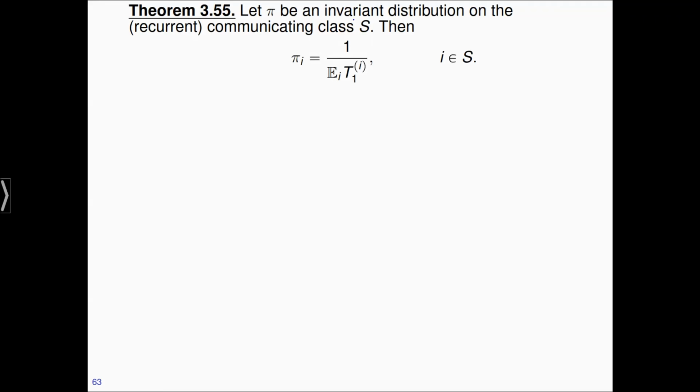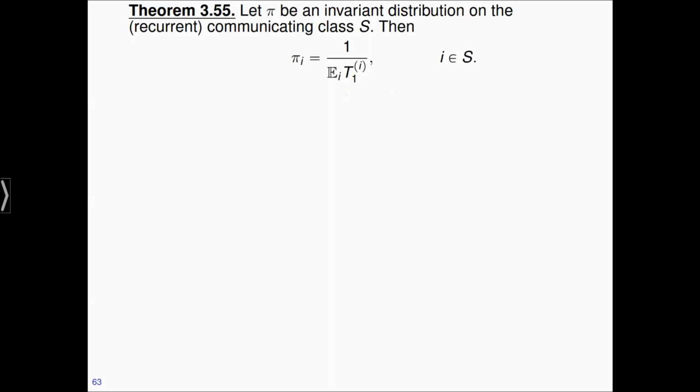Assume pi is an invariant distribution on the then necessarily recurrent communicating class. Recall that on transient classes there's no invariant distribution. The assertion is that you can compute, not necessarily explicitly, but you can see that pi I, the invariant distribution at state I, is given by 1 over the expected first return time to I. So you start at I and you ask, when is the first time that I return to I? This is t1I.